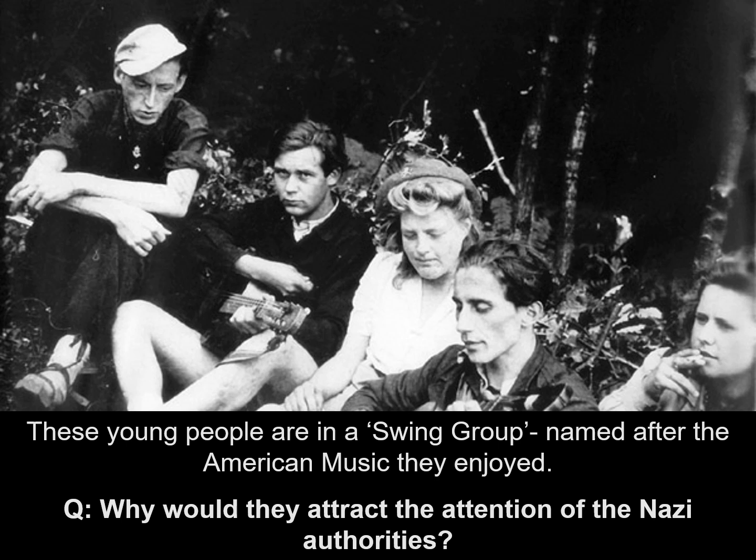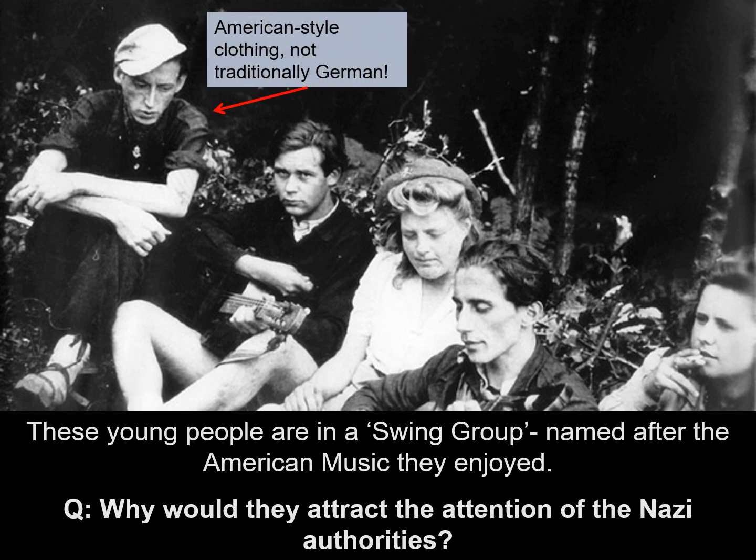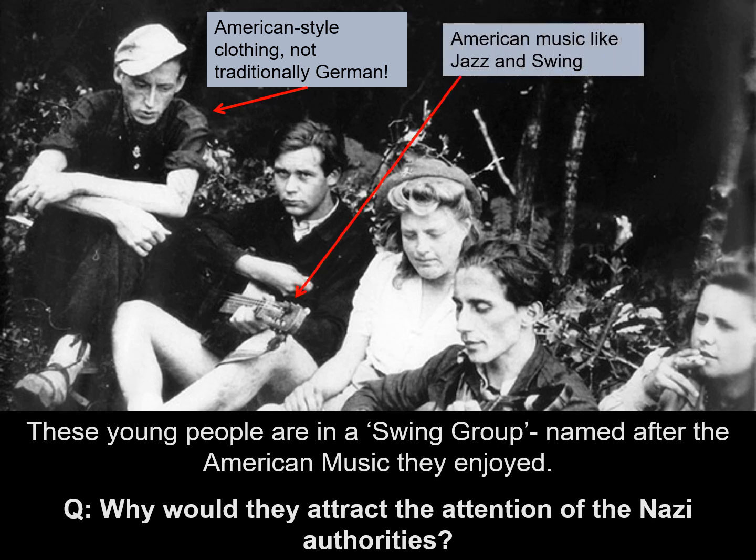What sort of things did you notice? Hopefully we can recognise some of the differences from the Hitler Youth children that we've looked at before. Firstly, you may have noticed their clothing. It's American-style clothing, not traditionally German, and certainly not the Hitler Youth uniforms that we've seen before. The music they're playing, things like the guitars with jazz and swing. Jazz and swing music in America originated with African-American communities, and the racism of the Nazis really hated that.